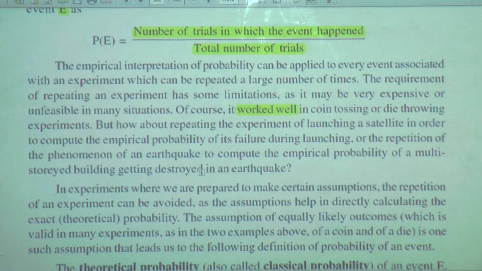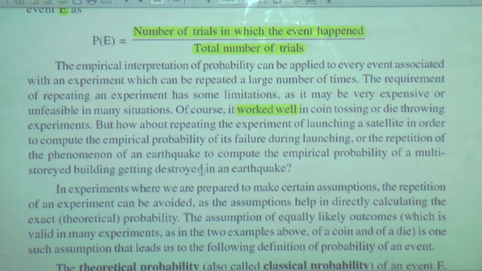The second example is also something very dangerous. To calculate the probability, what phenomenon are we expecting? An earthquake to happen.